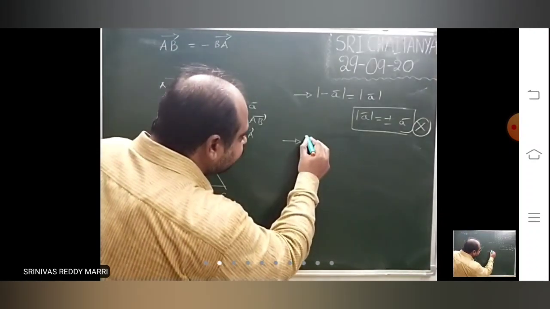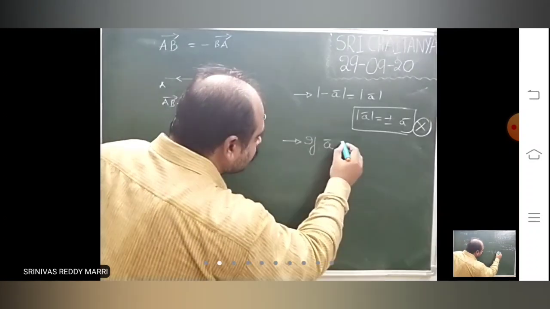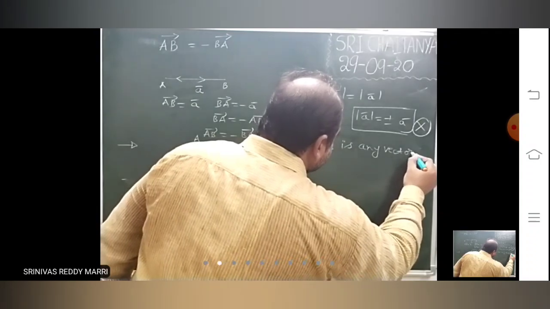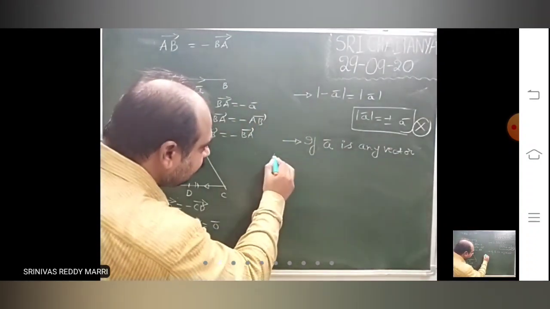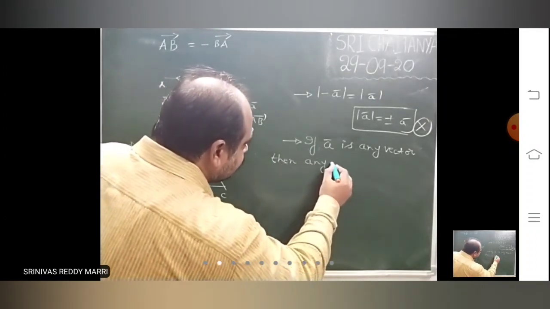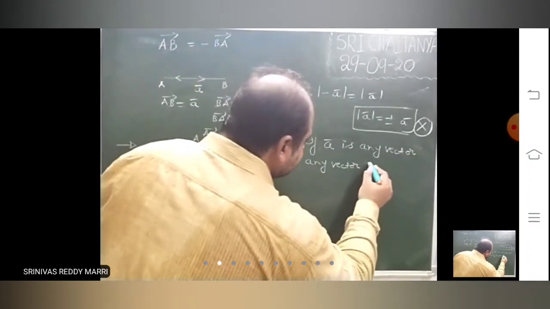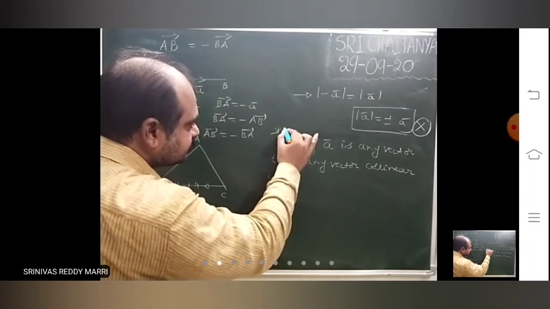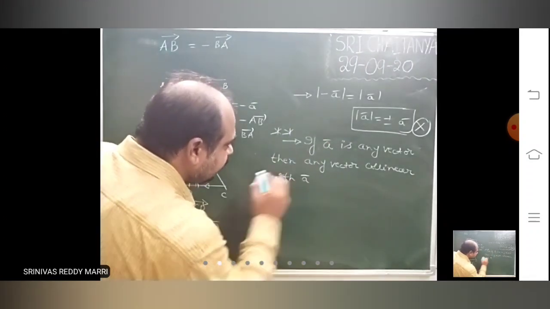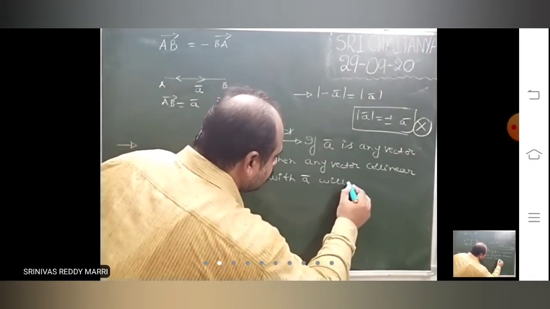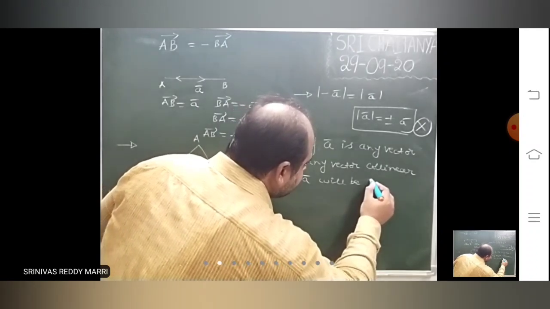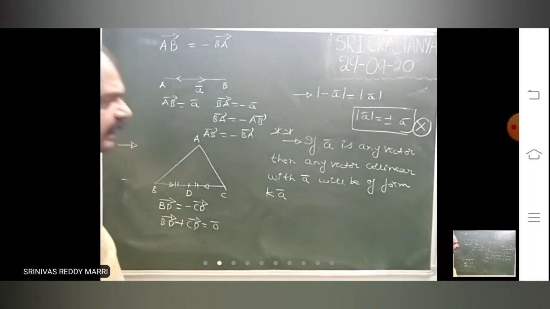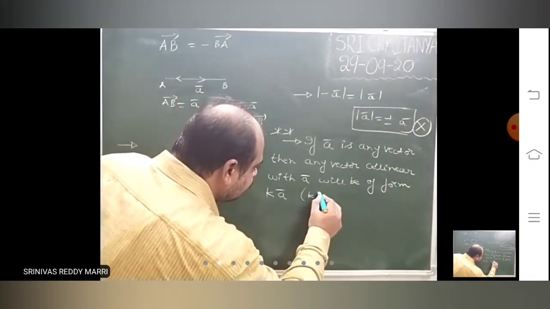Okay. If a bar is any vector, then a vector collinear with a bar will be of the form k into a bar, where k is a scalar constant. Look at a very important point.